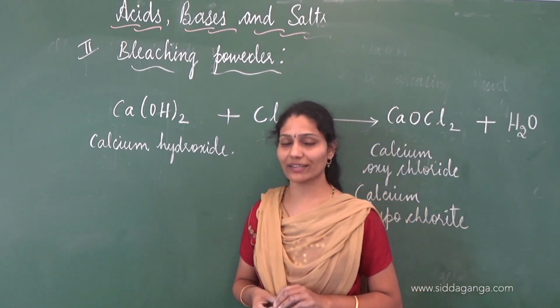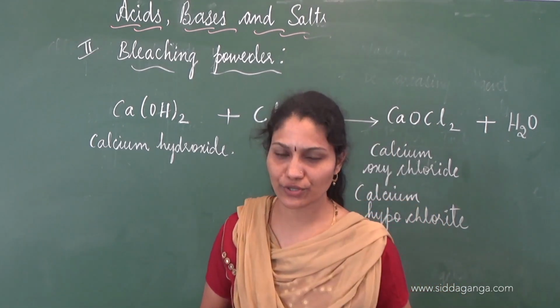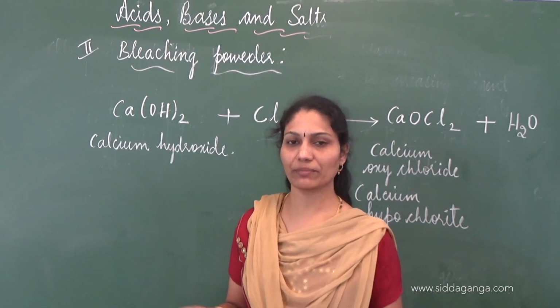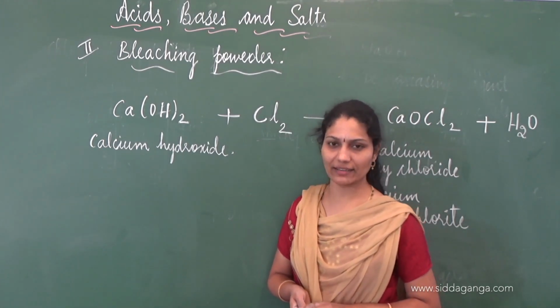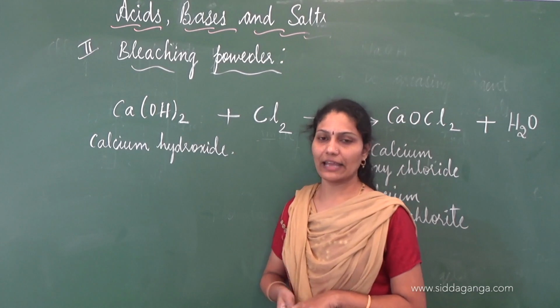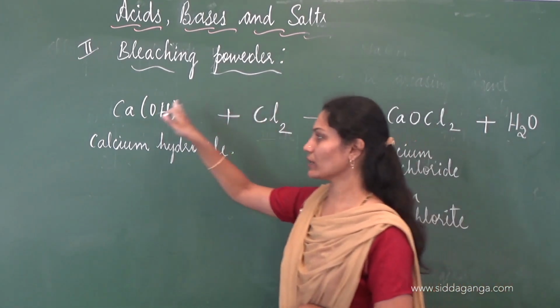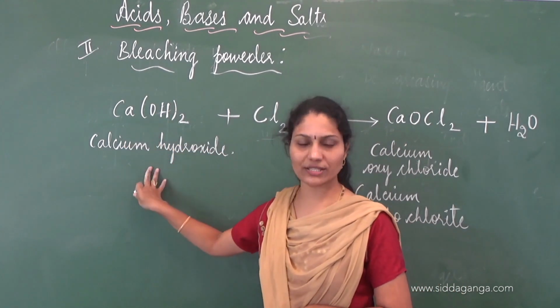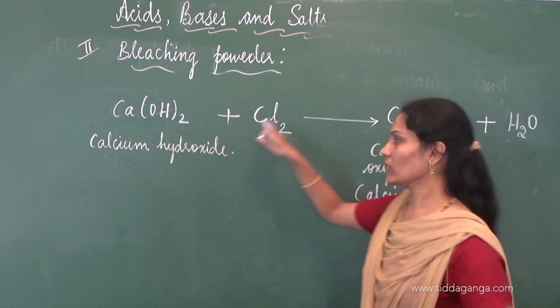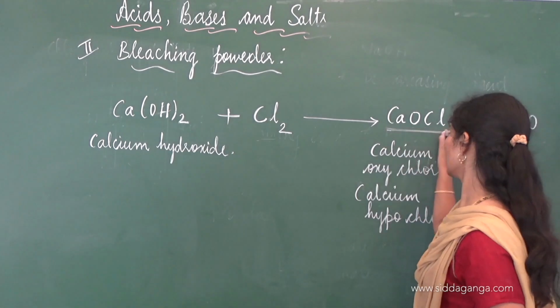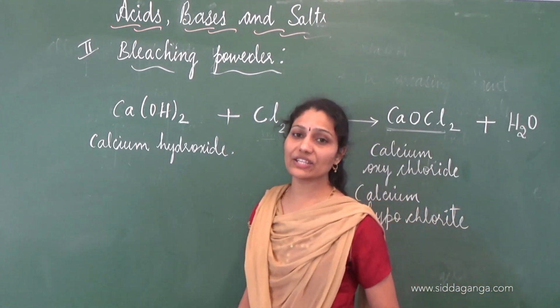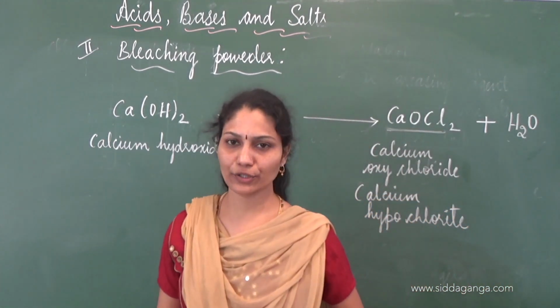How? It's obtained by the electrolysis of brine solution. Brine solution is nothing but sodium chloride. Aqueous solution of sodium chloride is what brine solution is, and in that process we obtained chlorine gas, and this chlorine gas is made to react with calcium hydroxide or dry slaked lime, and with this we obtained an important chemical called bleaching powder. Is this clear to you, children?